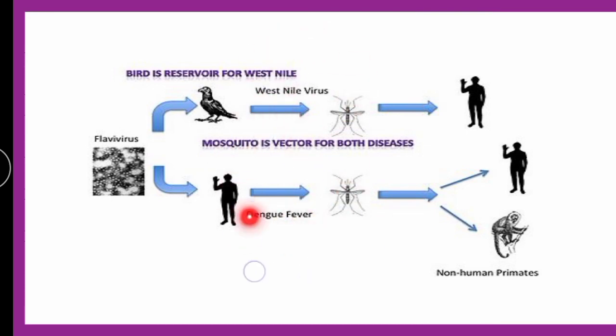So for both of these causative agents like dengue and West Nile, the transmitting vector is nothing but mosquito. Okay, so from here you can see birds, these are the reservoirs, and it is getting transmitted through the vector to the humans and animals.